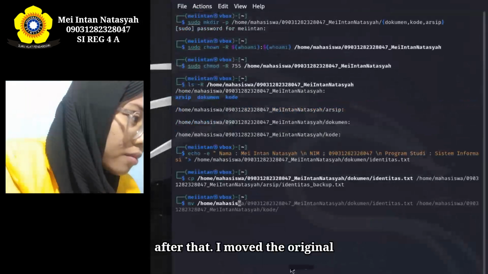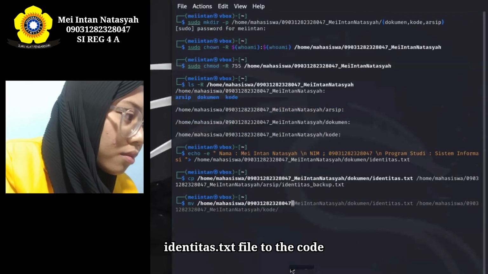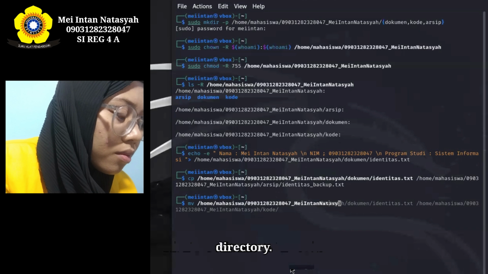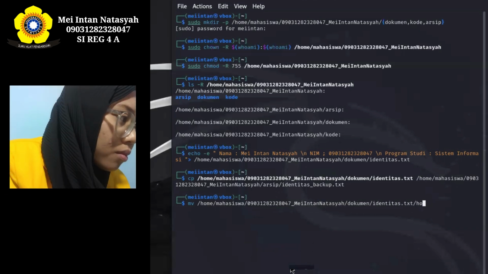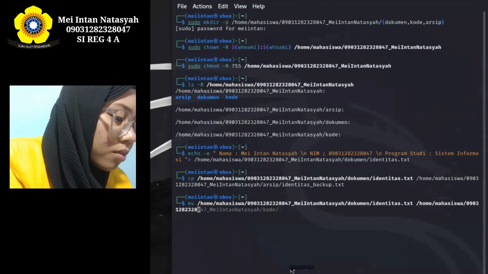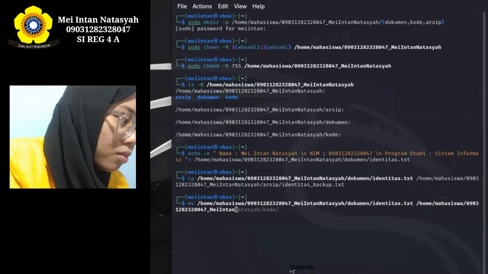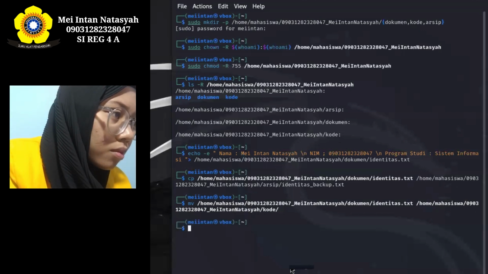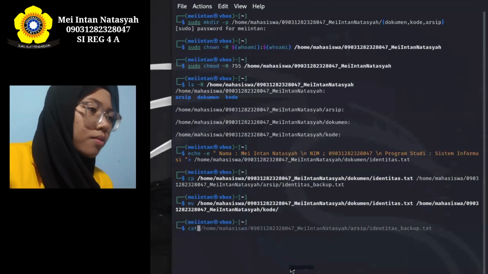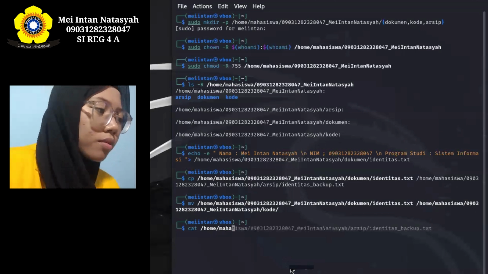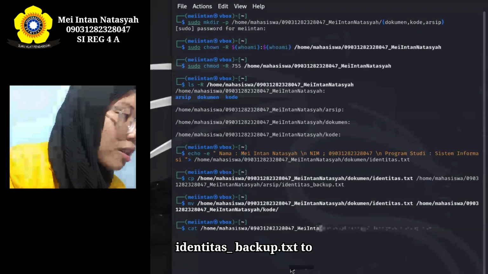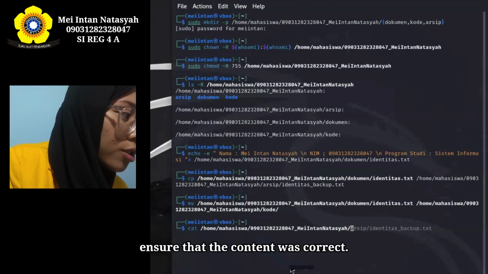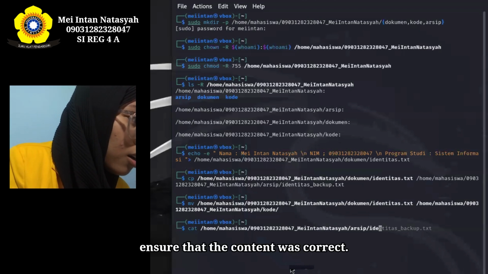After that, I move the original identitas.txt file to the kode directory. Lastly, I display the content of identitas_backup.txt to ensure that the content was correct.